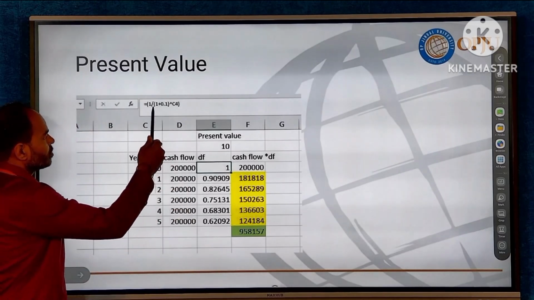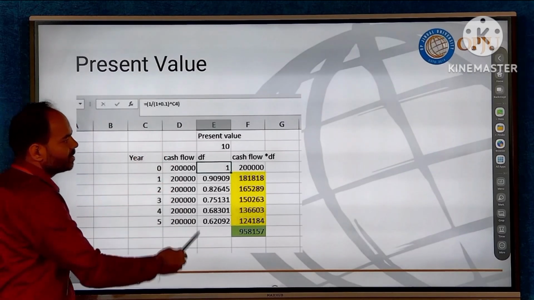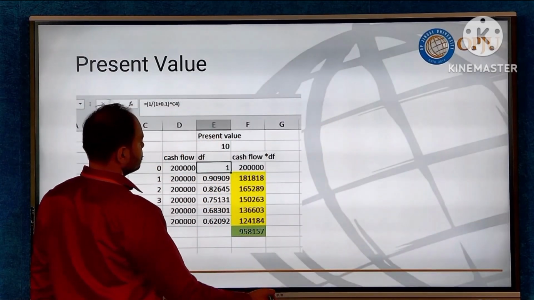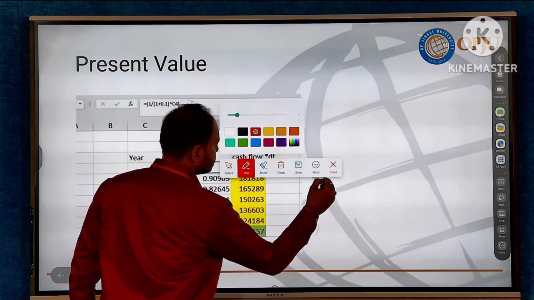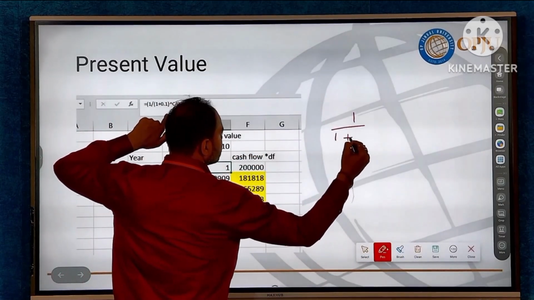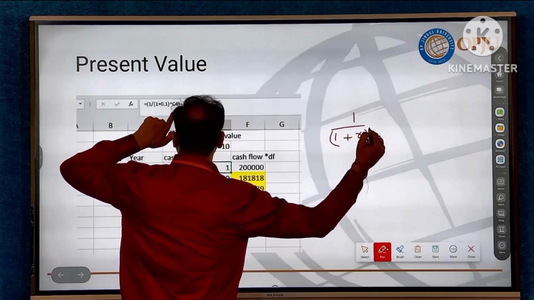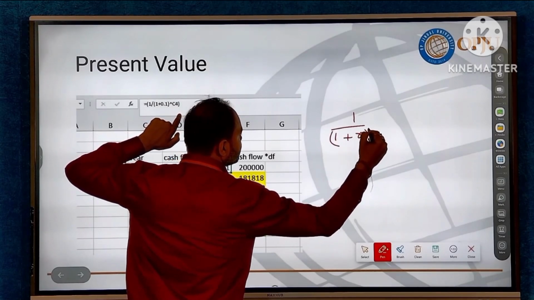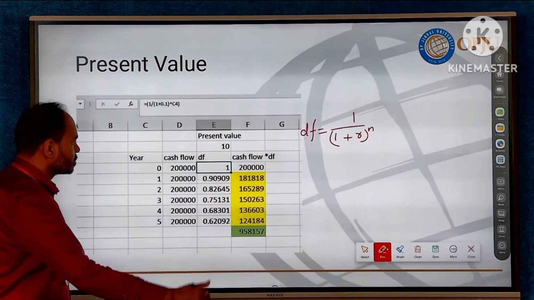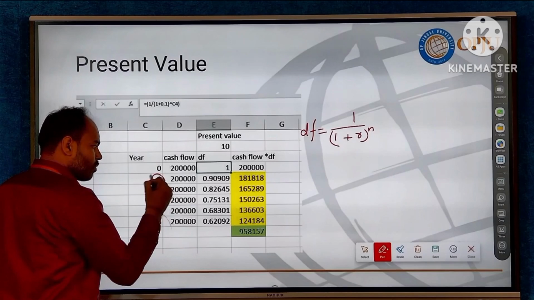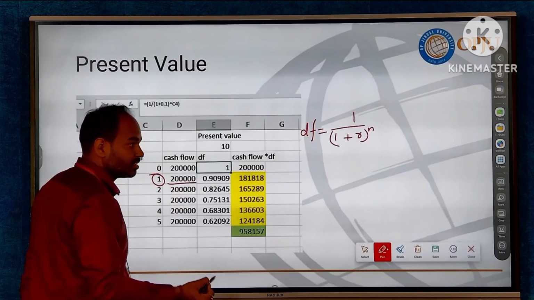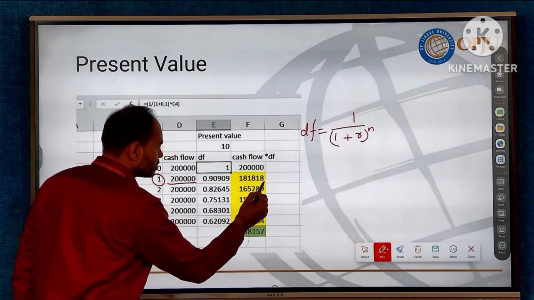And whatever the formula we are taking, let's see, see this. We are taking this discounting factor formula, 1 plus r, where r is the rate, to the power of the current time period, that is, I am writing 1. So this is the discounting factor. Now after 1 year, the value of 2 lakh rupees will depreciate. Okay, so it will depreciate to what?